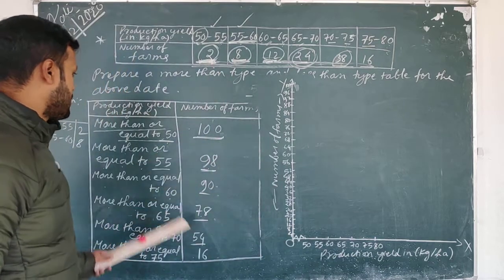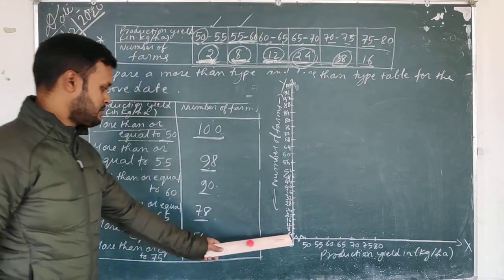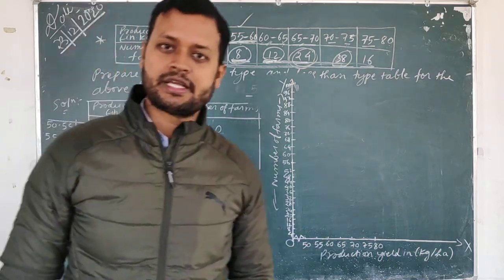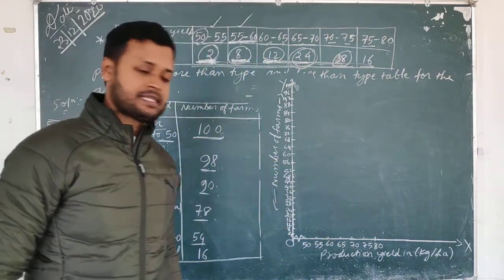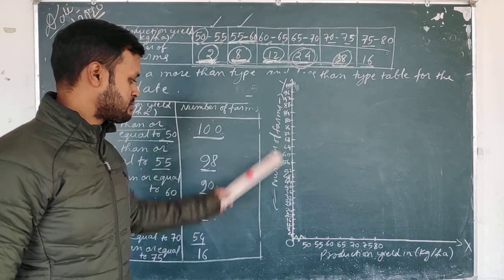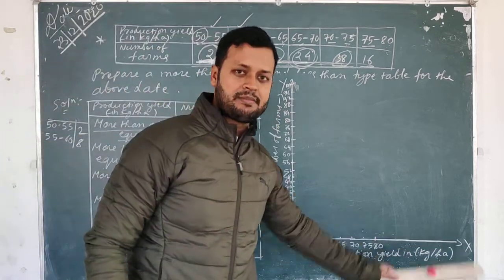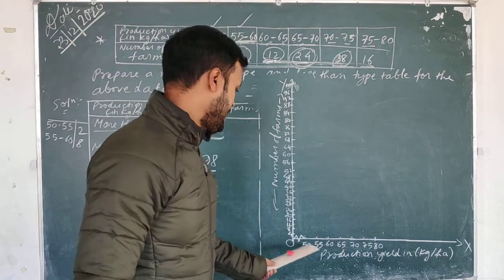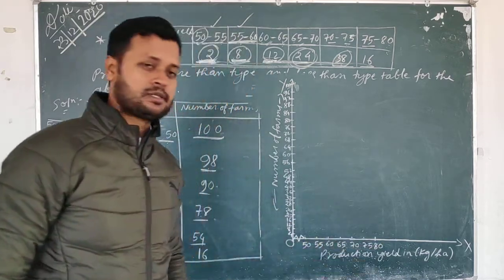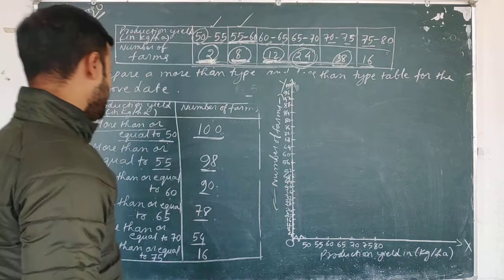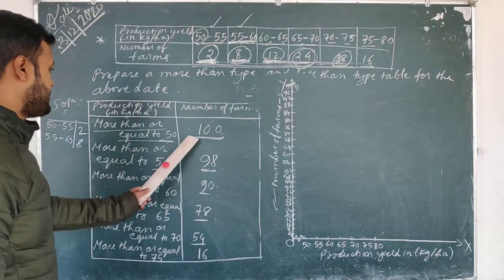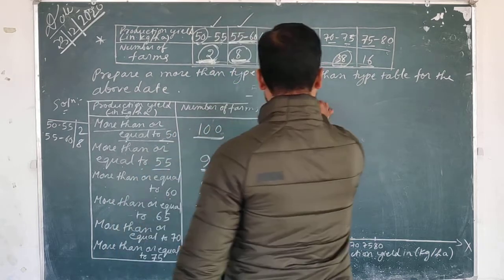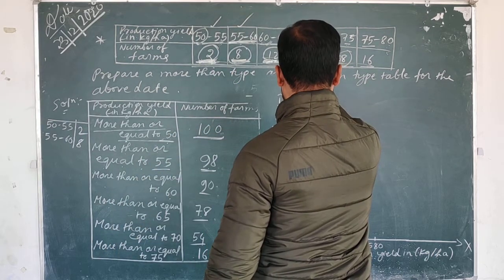And this side, from 4 I have started. 4, 8, 12, that means 10 small squares equal to 4 you can take. On the y-axis you take 10 small squares equal to 4 units, and on the x-axis you take 10 small squares equal to 5 units. Then you just put the values 50, 100, here.